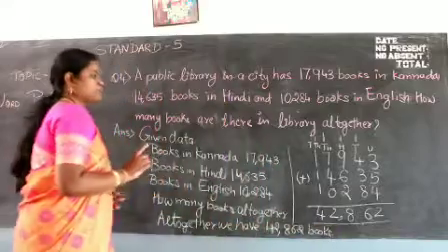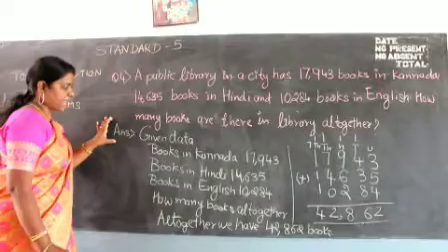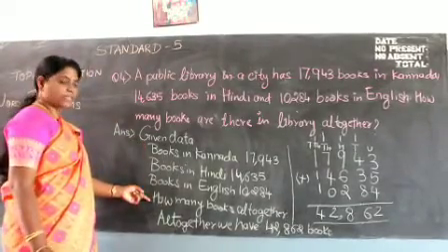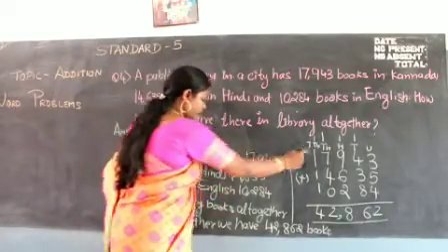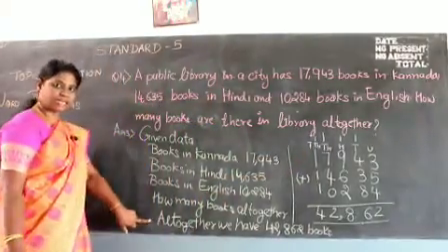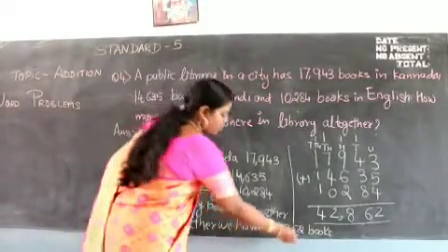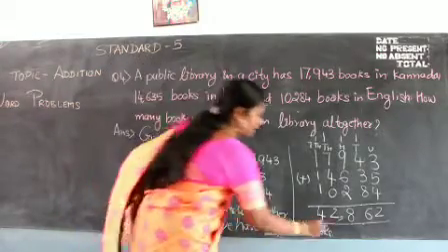This is how I want you to write each and every answer. First you write the question, you write answer. In the answer first you write the given data. Then you write what you need to find, then you solve it. Okay, it comes like this. First you're going to write this, then you're going to write this, and finally you're going to write the answer like this. Okay, this is your answer. Altogether we have 42,862 books in the library.